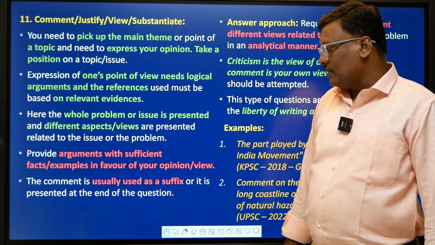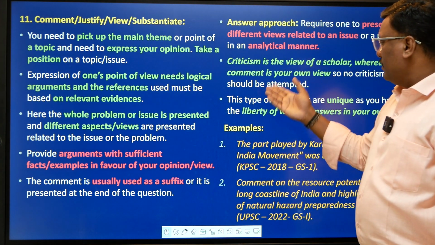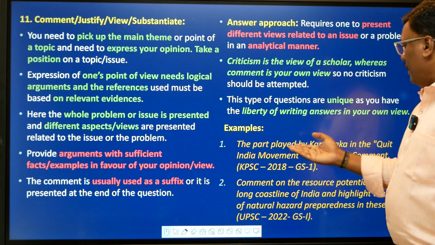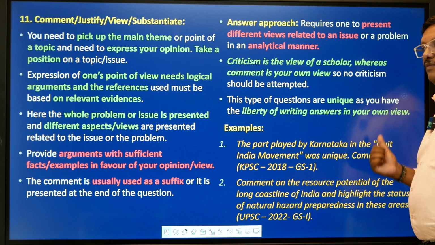That would be more than sufficient. So usually it is used as what? Suffix. As I said, there are questions like this. For example, the part played by the Karnataka in the Quit India movement was unique. Comment. It is used as a suffix, right?